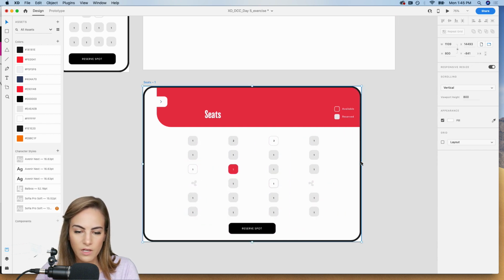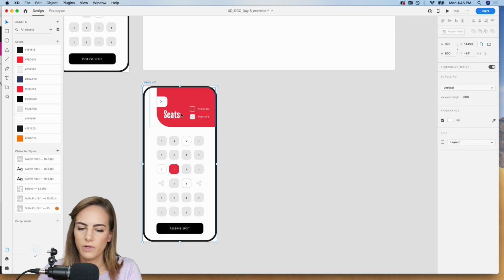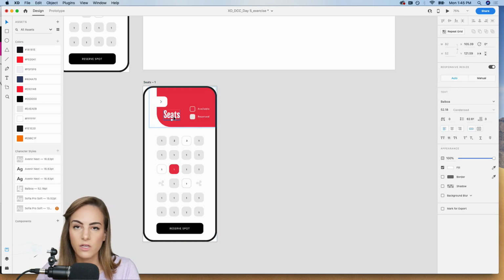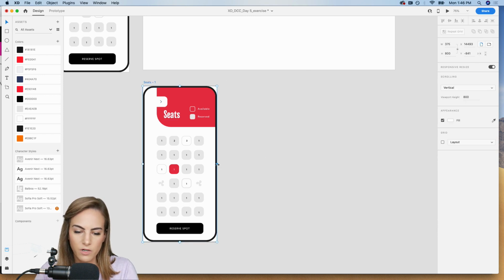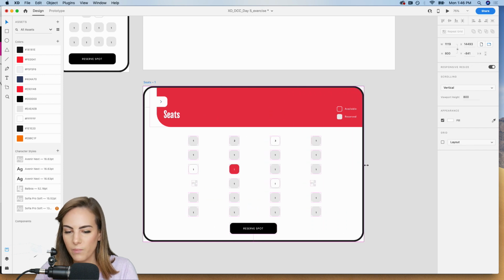Okay, another thing I want to do is make sure this title is all the way to the left. So just double click in down to seats, and then we'll go over to manual, and I don't want it to be fixed width, and I do want it to stay all the way over to that left side. If you go in here and click auto and manual, auto will just assume, oh, I think it wants it to be grouped with all this, but it might be wrong. So if you click any of these, that's whatever side it will stay magnetic to, basically. So let's click that artboard again, then we can drag it over. Okay, that's looking a lot better.